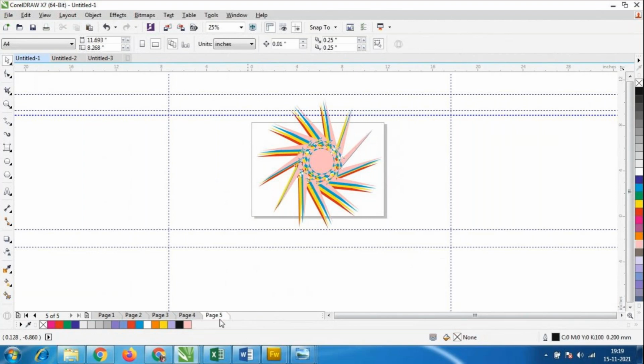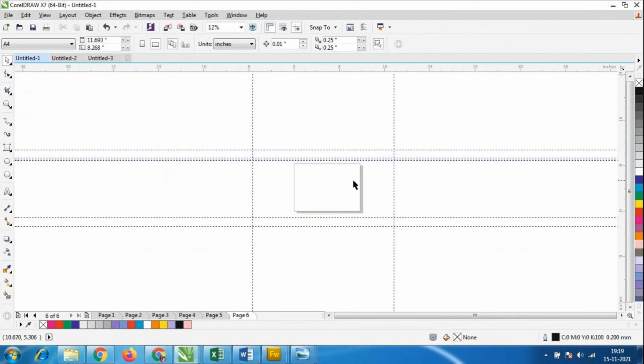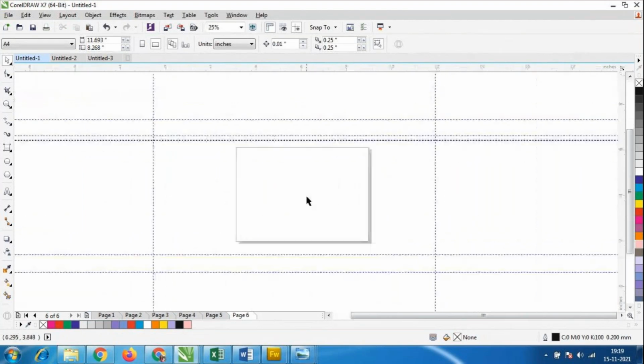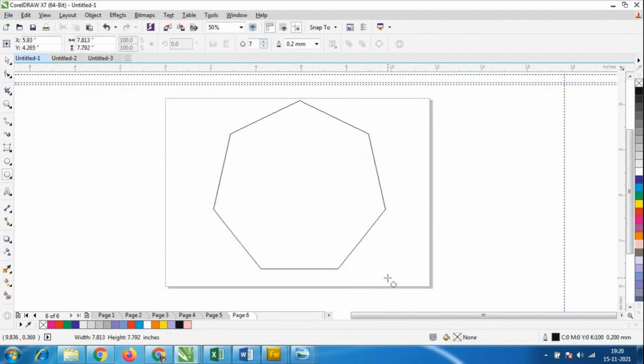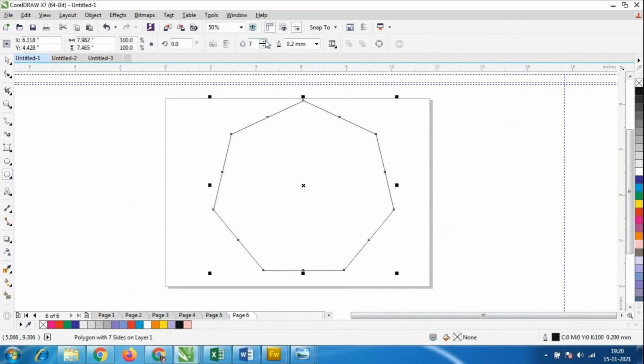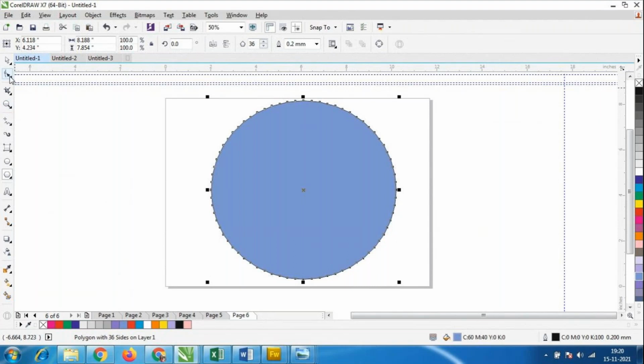So I'll go to one more page. There is a plus option here. So page 6, and I'll increase the size of the page. I'll zoom in, and once again I'll go to the polygonal tool, and I'll increase the size. Let us see how many sides we want. So many sides I have taken, 26, 29, 30, like this. I'll give some color for this. Then I'll go to the shape tool.